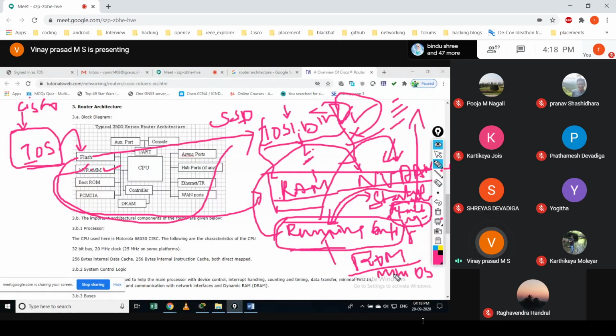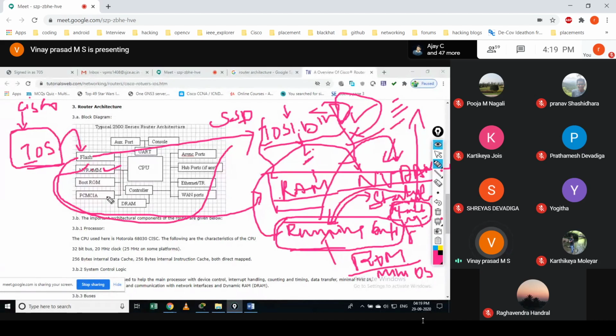Okay, that is mainly used for this ROM. So we have something called flash. We use it to put the operating system, IOS. In RAM, it puts the running configuration, the IP address, IP configuration, interface configuration; all this will be held by your RAM memory. And NVRAM keeps the non-volatile information like your startup config, default registry information, and so forth. And in ROM, we put a mini operating system.